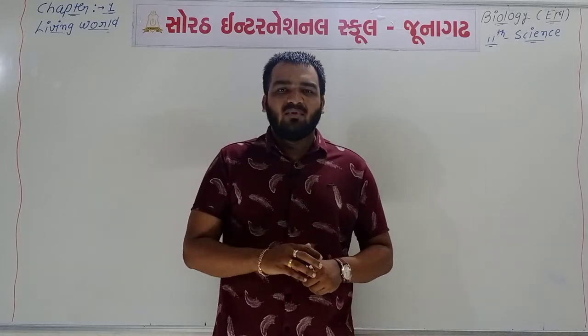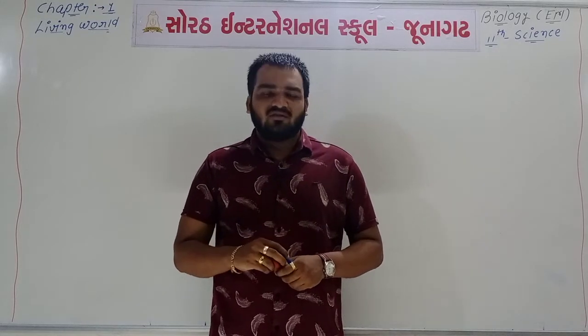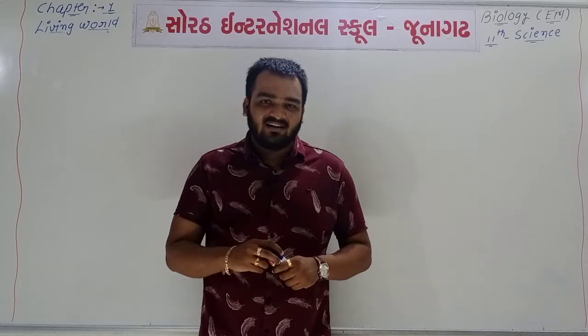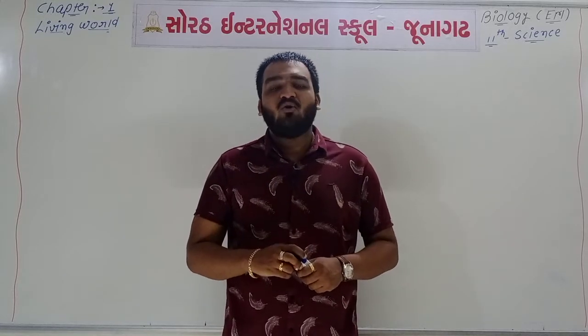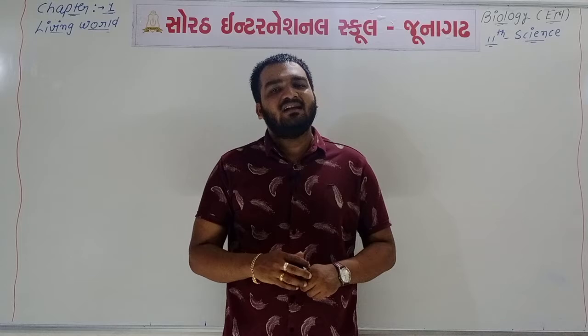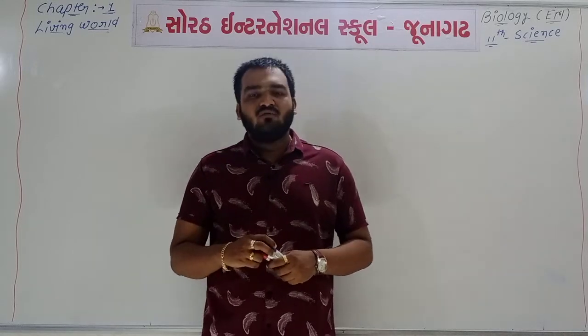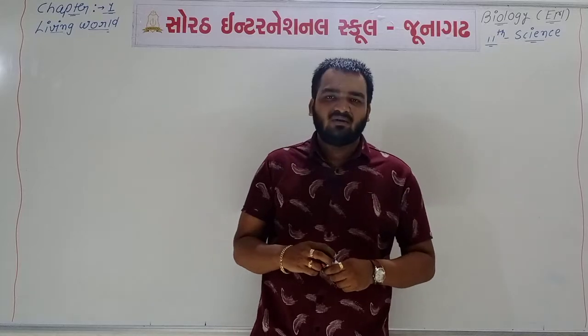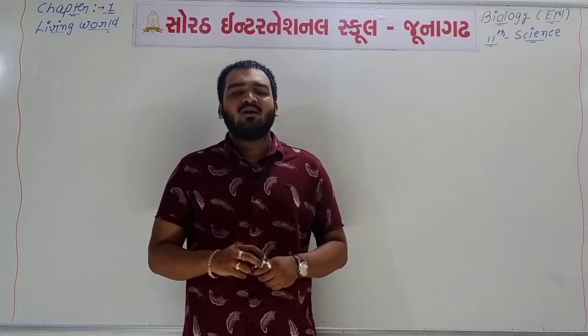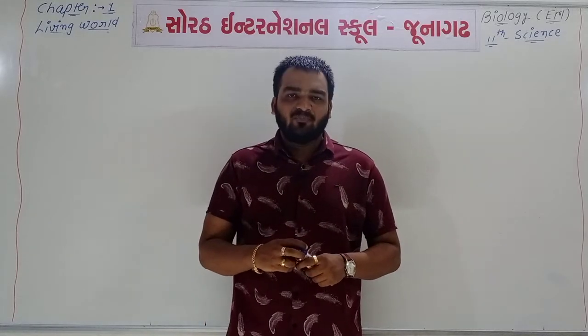This genetic material is responsible for the process of inheritance, and it may be DNA or RNA. The full form of DNA is deoxyribose nucleic acid, and the full form of RNA is ribose nucleic acid. So that is all about the last video lecture.